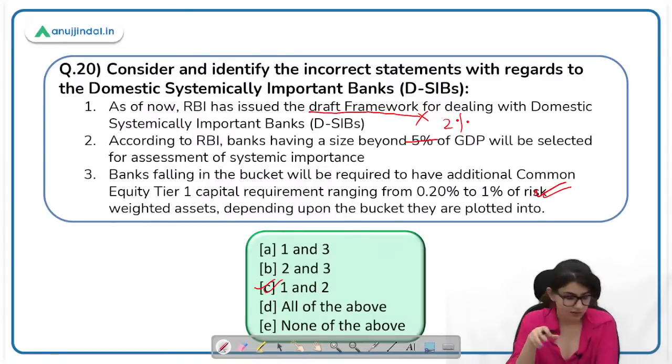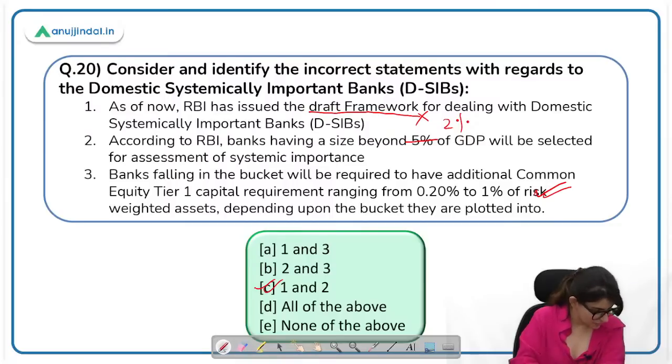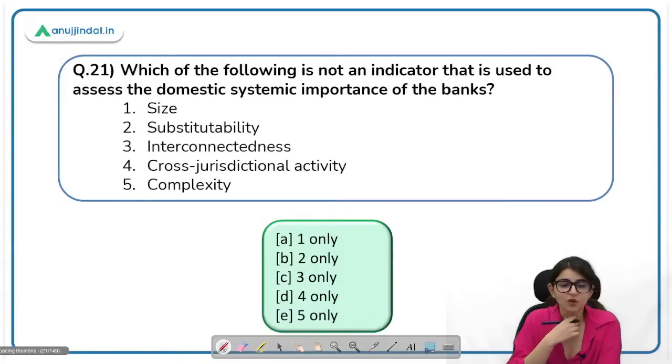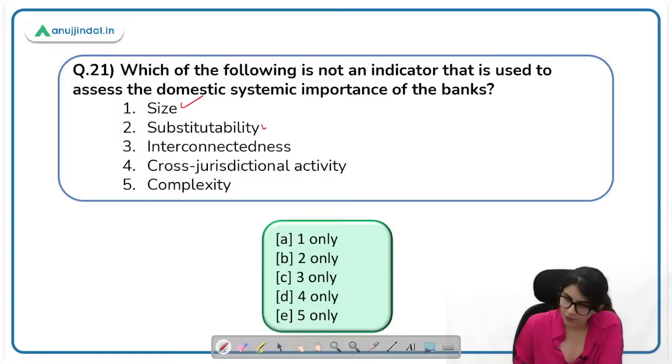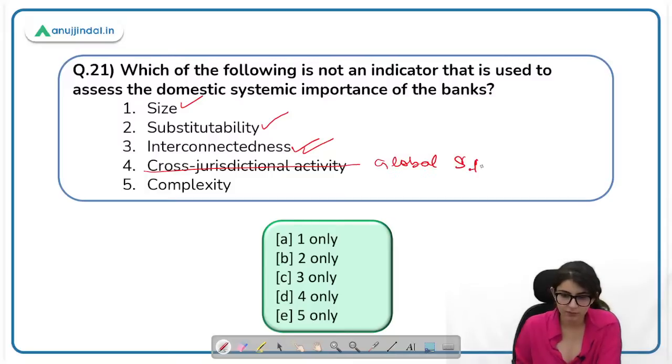I haven't received an answer about who is the, yes, okay, SBI, HDFC. Yes, you're right. Medha, Jyoti, Nilesh, absolutely right. Which of the following is not an indicator that is used to assess the domestic systemic importance of the bank? Okay, so size, substitutability, interconnectedness, cross jurisdictional activity, complexity. साइज है, सब्स्टिट्यूटेबिलिटी भी है, इंटरकनेक्टेडनेस भी है, क्रॉस जुडिशियल एक्टिविटी नहीं है. This is included in global systemically important banks. And complexity is there. So 1, 2, 3 and 5. Okay, you have to find out which of the following is not an indicator. 4 only will be the right answer.